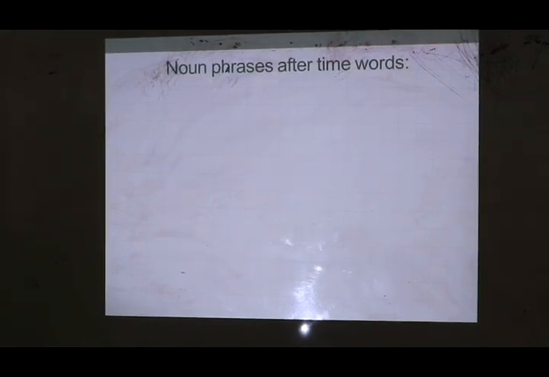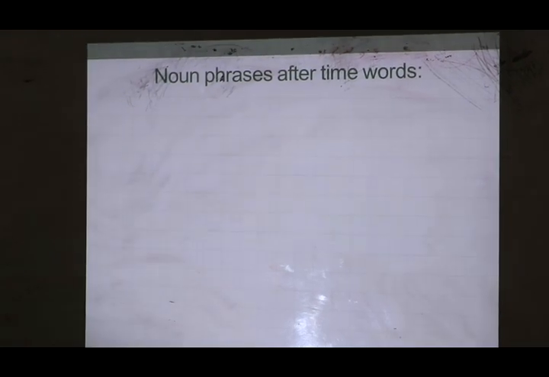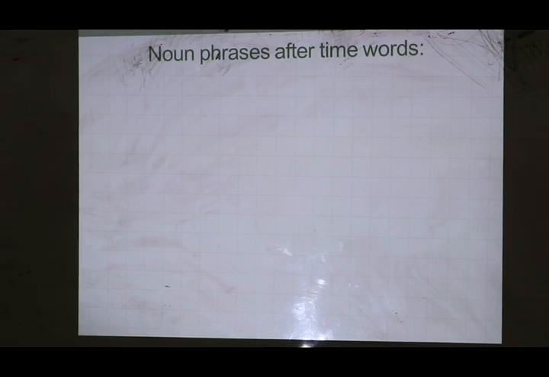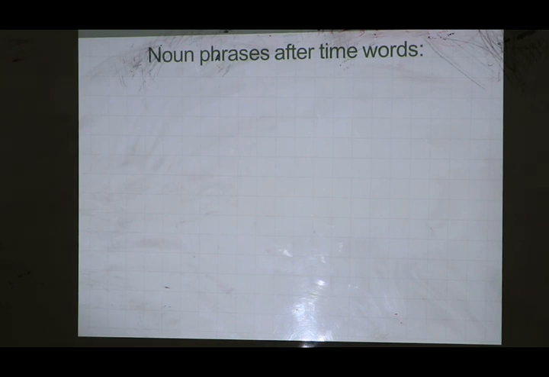Prepositions followed by ing form. Okay, now, hello everybody. Good morning. We discussed in the previous lesson some time words followed by the ing form, like while, when, after, and before.